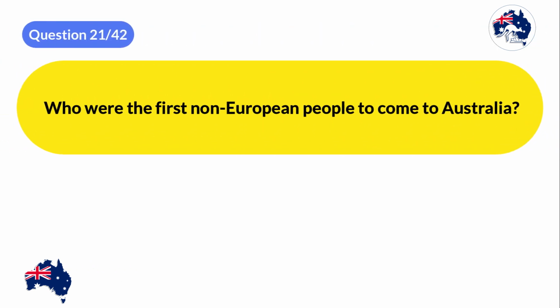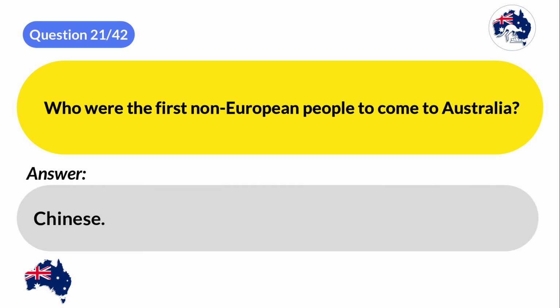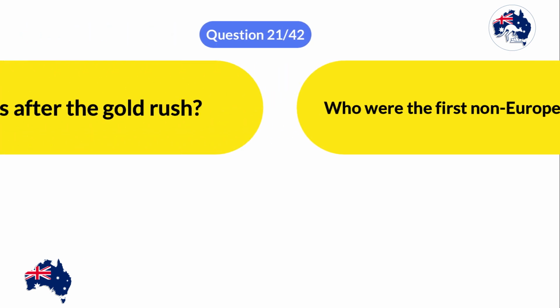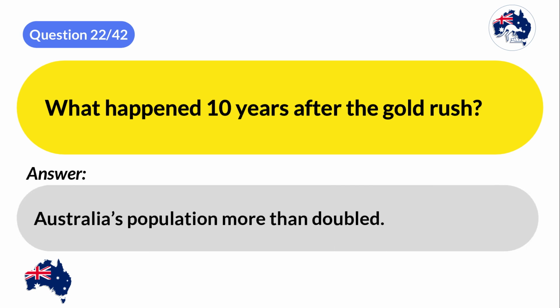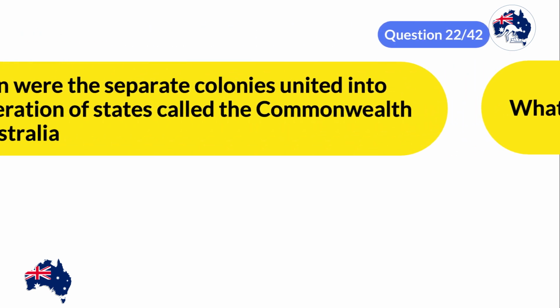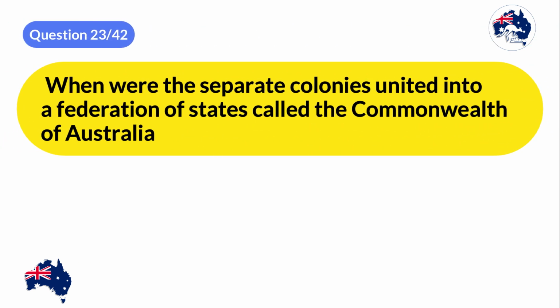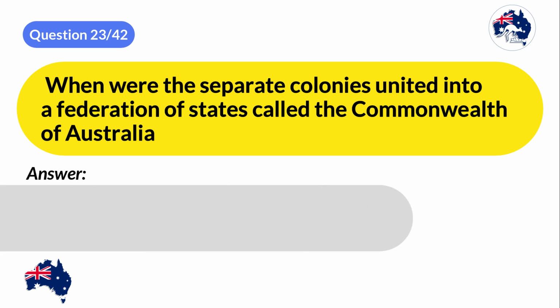Who were the first non-European people to come to Australia? Chinese. What happened 10 years after the gold rush? Australia's population more than doubled. When were the separate colonies united into a federation of states called the Commonwealth of Australia? 1901.